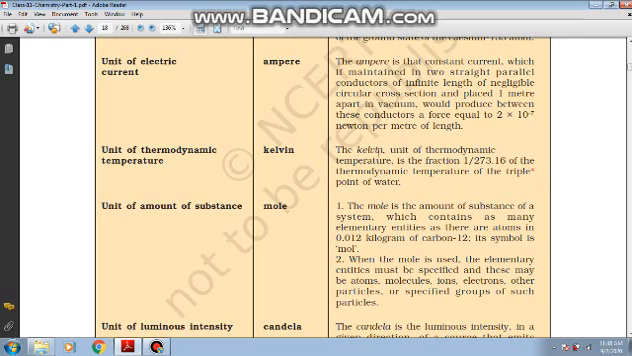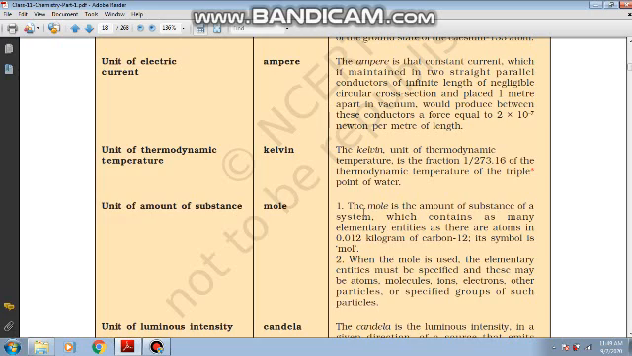Number one is the Kelvin. Kelvin is the unit of thermodynamic temperature, and it is the fraction 1 by 273.16 of the thermodynamic temperature of the triple point of water. Now what does it mean by triple point? Triple point is that temperature where water exists in all the three states, that is solid, liquid and gas. That is called the triple point of water.